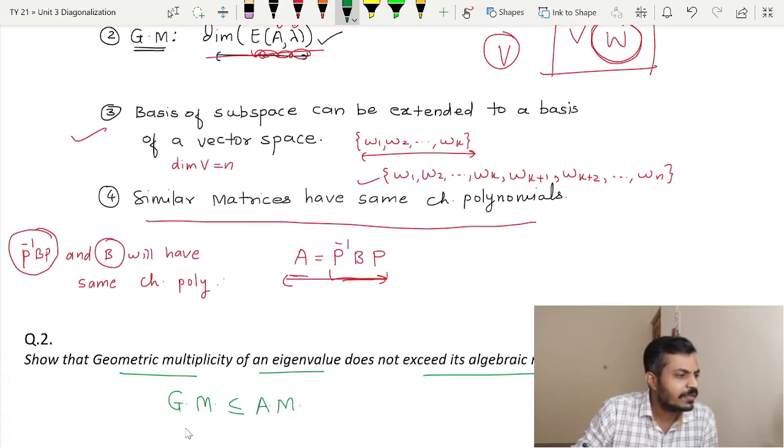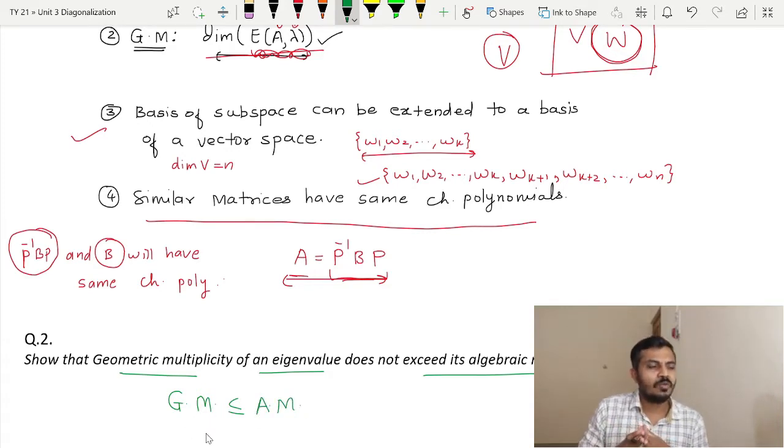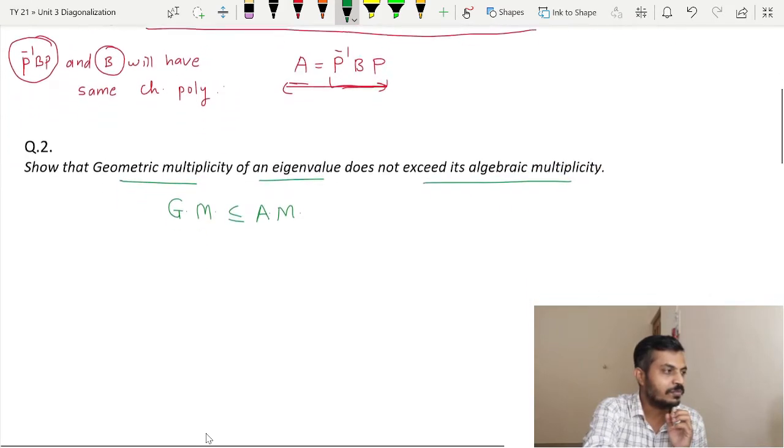Note that geometric multiplicity is sometimes strictly less than AM, or sometimes it is also equal to AM. So whenever GM is equal to AM, there is some speciality happening, and that is nothing but what? Just think on it. Okay, now let us directly move towards the proof.